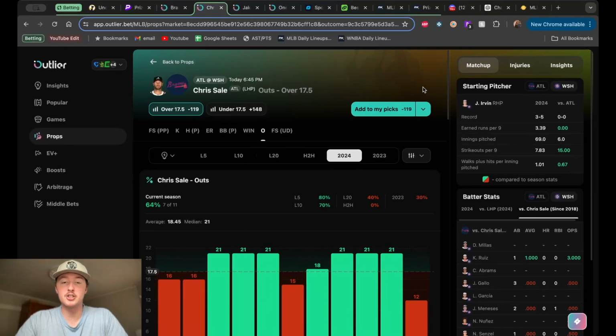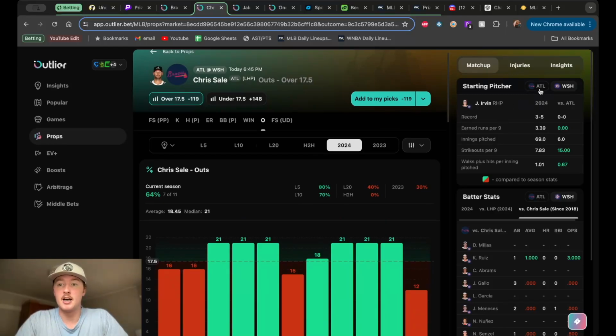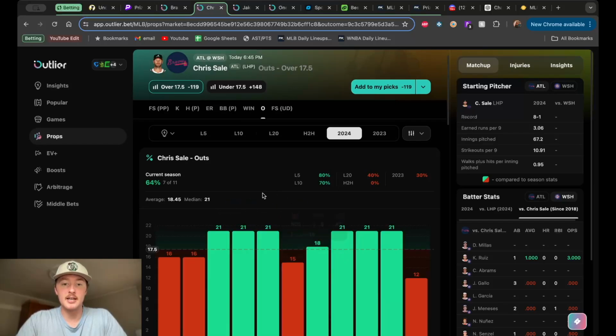Chris Sale going up against Jake Irving. Two pretty solid pitchers, and I like kind of the strikeout lines for both of these guys. But let's go through Sale first. Right here, Chris Sale, ERA of 3.06. 10.91 is the strikeouts per 9, definitely a strikeout guy. And then a WHIP of 0.95. He's obviously one of the better pitchers in the league. You can see that in his pitching outs here.